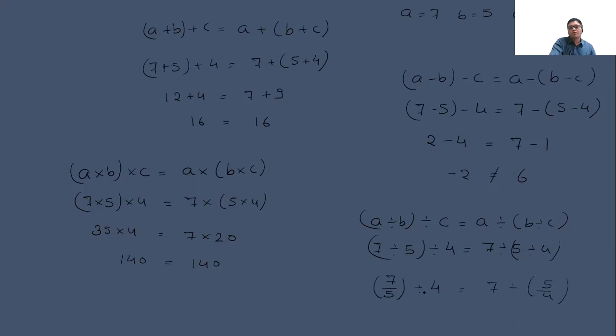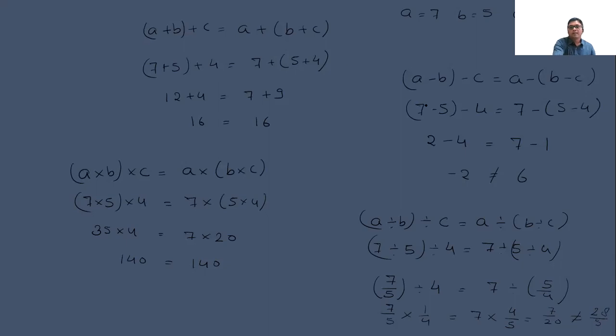If we change this division to multiplication, what will be the result? 7 by 5 into 1 upon 4 is equal to 7 into 4 upon 5. What will be the result? 7 upon 20, which is not equal to 28 upon 5.